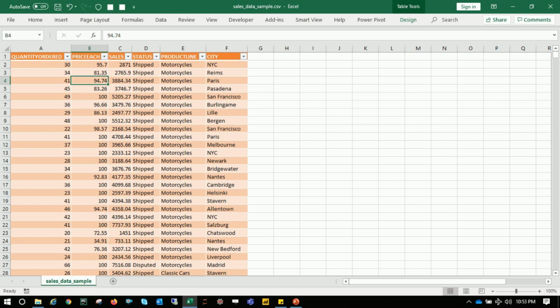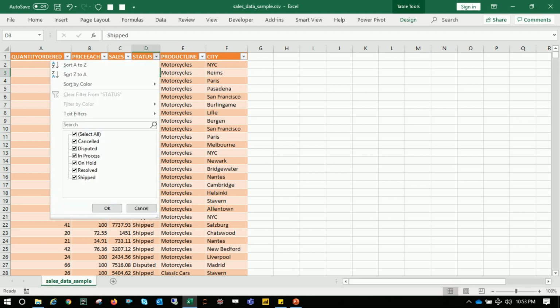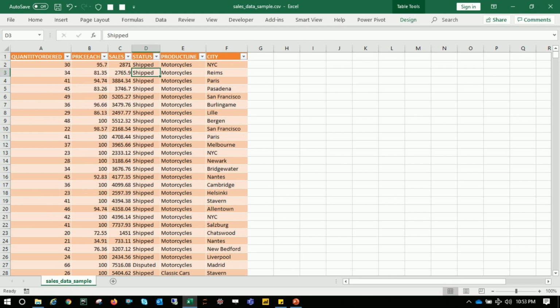Well, I have this data set with 6 columns. The first columns have quantity ordered, price for each order, and the sale price. And we have the status, whether it is shipped, disputed, in progress, on hold, etc. And what the product line is and which city it has been sold to. This is a very simple data set, so I've chosen a very small data set to show you how we are working with it. I'll be showing you two ways of doing it: the old school, vintage method, how we used to approach this data set, and what is that new thing we have got in Excel.